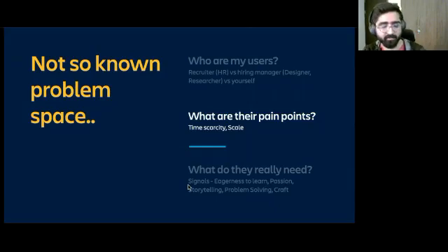I'll speak a little about the pain points that recruiters or hiring managers generally have with portfolios. The first, of course, is the scarcity of time. You'd imagine someone evaluating your portfolio would spend at least 10 minutes on it, but the harsh reality is that 10 minutes is super expensive. And that ties into the problem of scale, right?